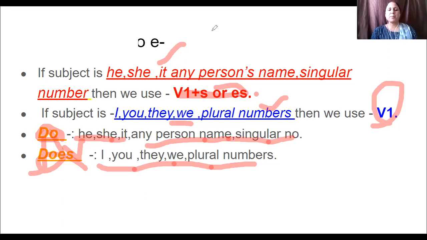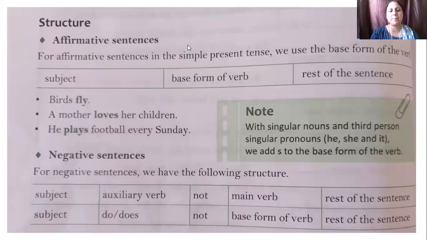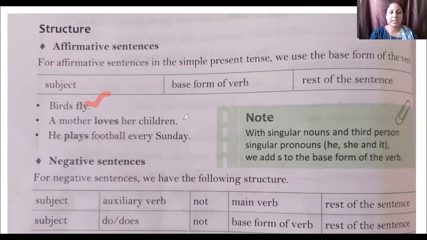Okay, I explain it now with some examples. So our first example is birds fly. Birds fly. Here birds is our subject and fly is first form of the verb. Here the subject is plural, birds, plural number. So we use here only first form of the verb.